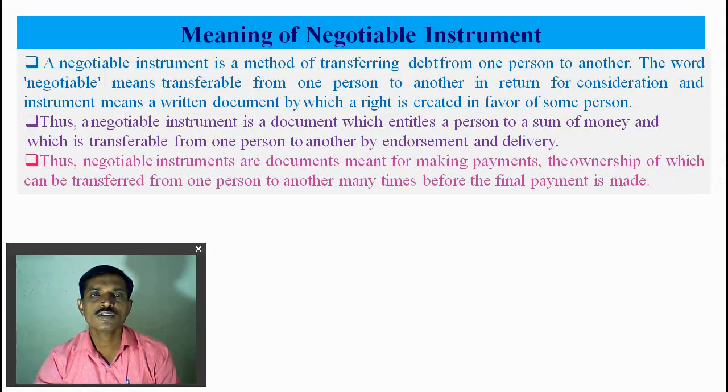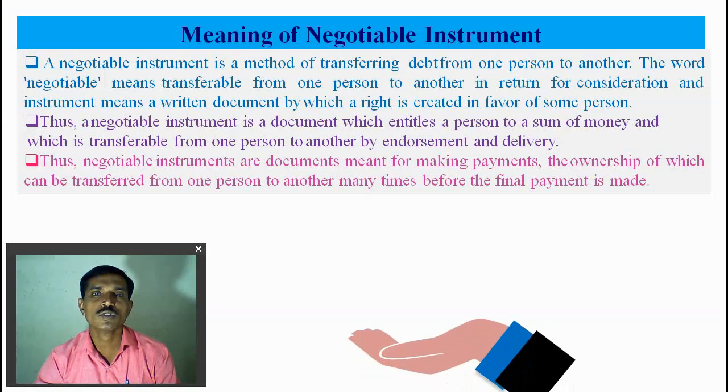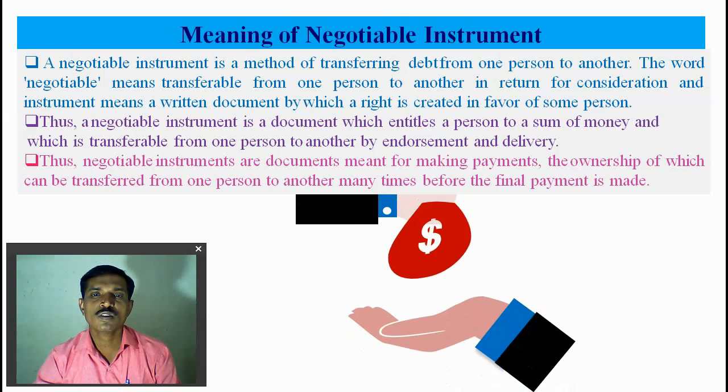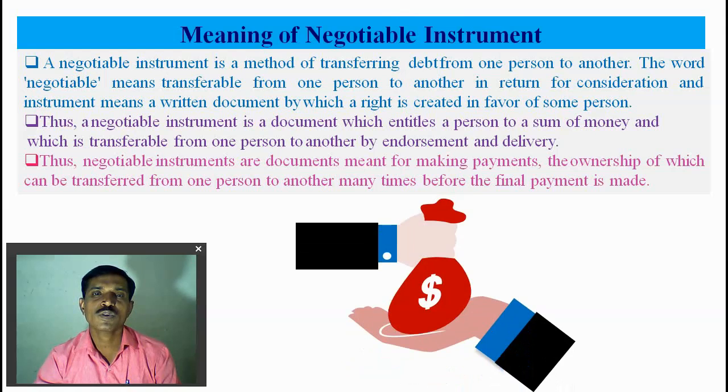Thus, negotiable instruments are documents meant for making payment. A negotiable instrument is a document made for payment, the ownership of which can be transferred from one person to another many times before the final payment is made. So before the final payment is made, we transfer the ownership of this document from one person to another.